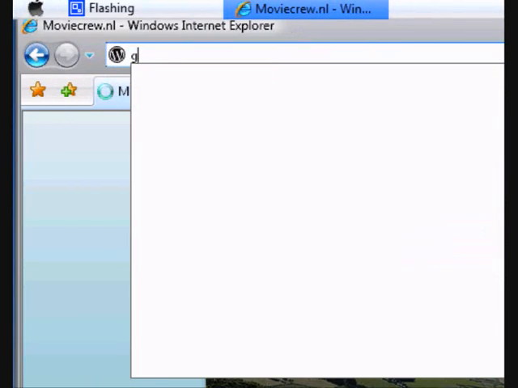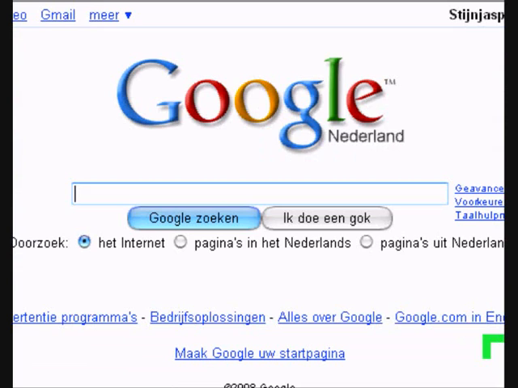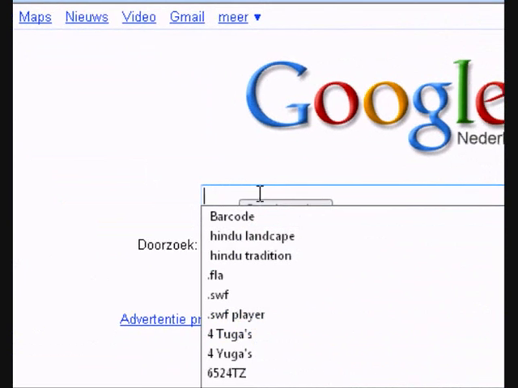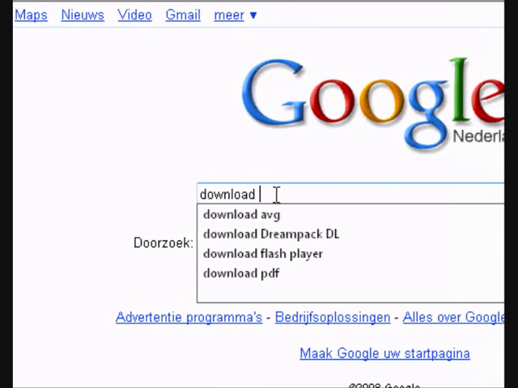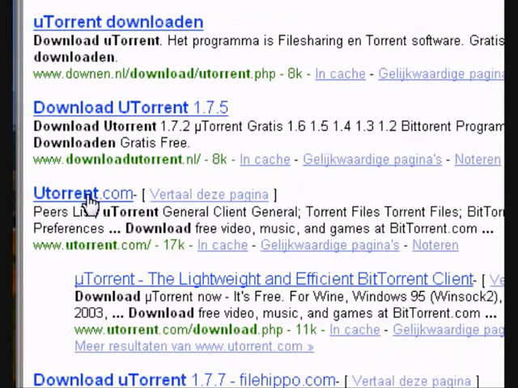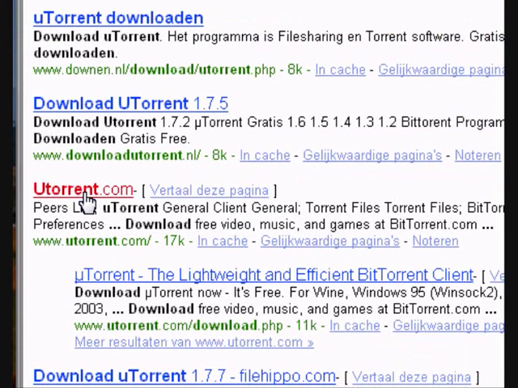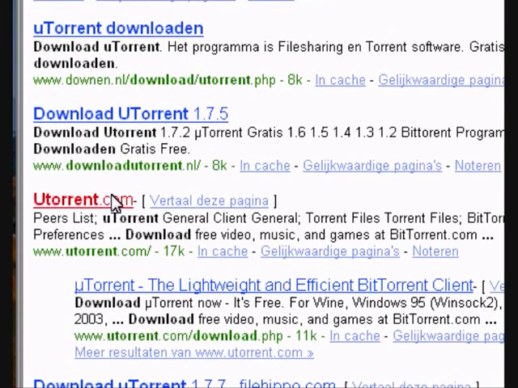So first of all, to download it, you need to go and get uTorrent. It's a program to download files, games, videos, anything you like. So with Google, just enter something like download uTorrent. You can better take utorrent.com, the official website,